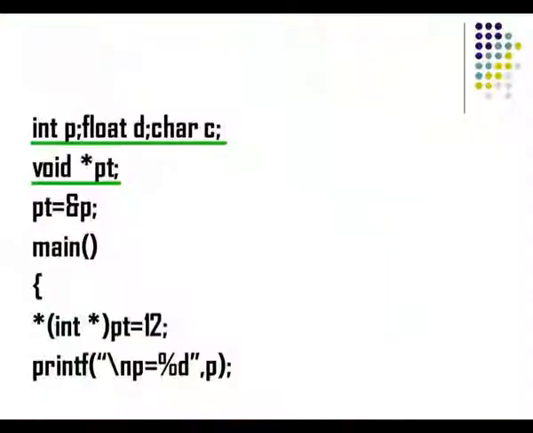Now here if you see, I have 3 variables of type integer, float and character, and I have one pointer variable of type void, and I am assigning first the address of this integer variable to the pointer variable. So here is where I define the type of the pointer variable. Here if you see, it is void star pointer variable pt. Here I am assigning the address of this integer variable p to this pointer variable pt.